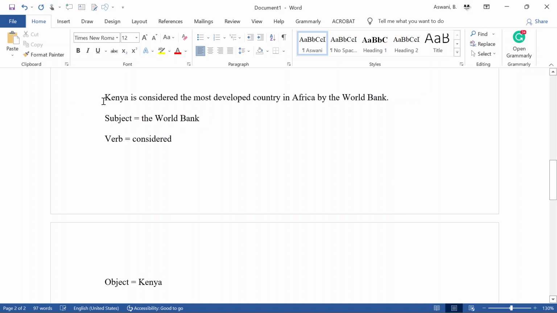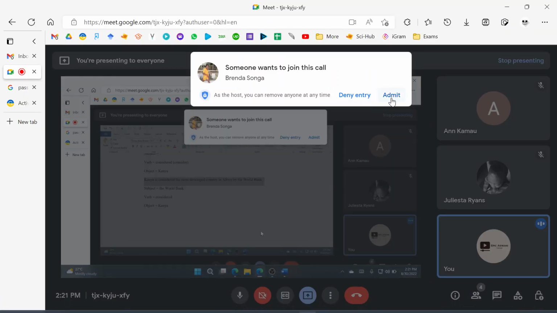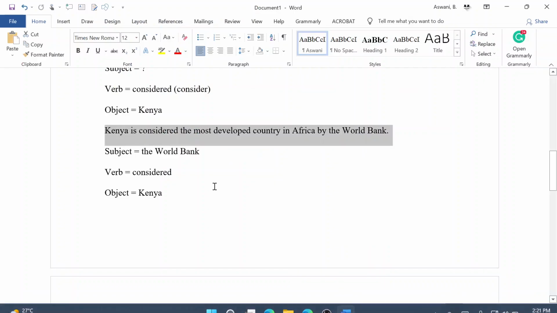Okay, so we can as well do that. However, if we do this, we are still emphasizing the object. We are still emphasizing Kenya because that is what we are starting with. And therefore, as much as the sentence is complete in terms of having subject, verb, and object, it is still wrong because we are still emphasizing the target of the verb or the action. So we need to rewrite this sentence so that we emphasize the World Bank. We make the World Bank the key aspect of what we are saying.